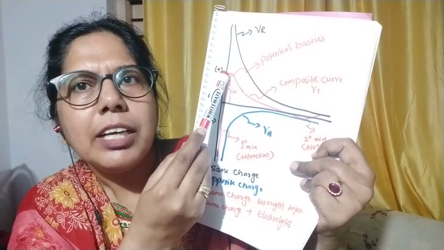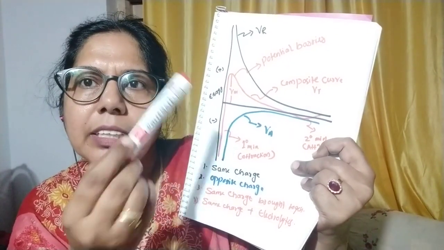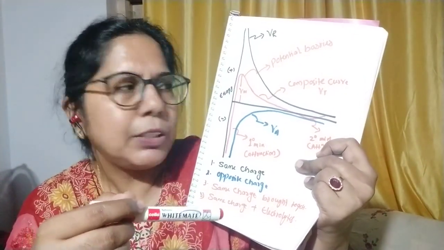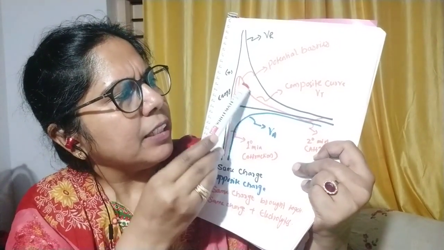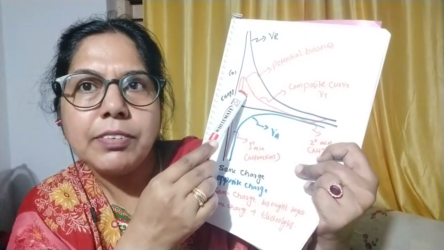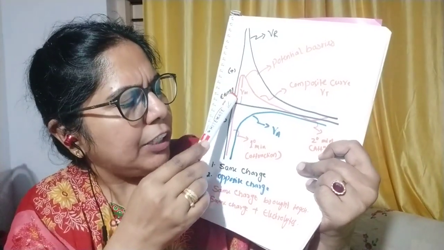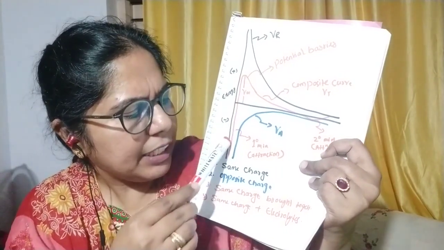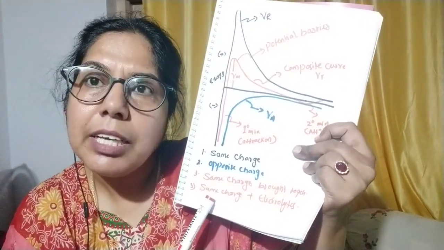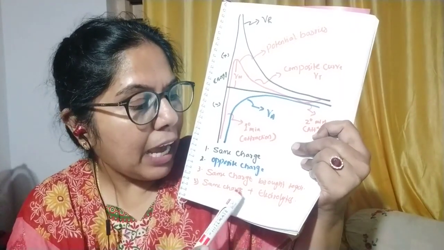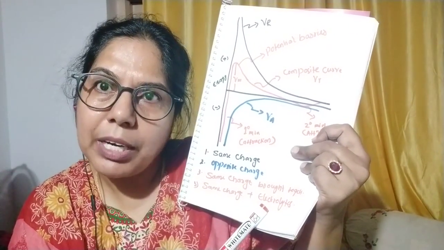Then later on, as I keep on bringing the particles together, this is VA, up to this it will occur. Then later on it falls here. When it falls here, I have taken the particles with similar charges and I have added electrolytes.